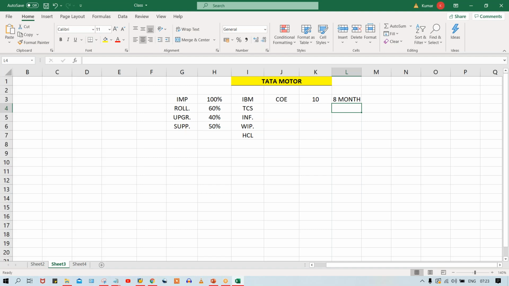So all these conditions are going to be agreed, and then finally an agreement is going to be signed off between Tata Motor and IBM, because IBM won the bidding, right? So now see, sending a quotation is nothing but bidding only. It means everybody is going to bid some amount, and who has won? Let's suppose IBM won this bidding, so IBM got the project.